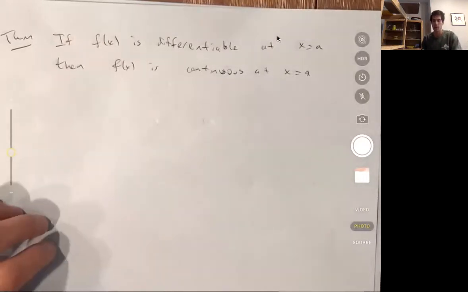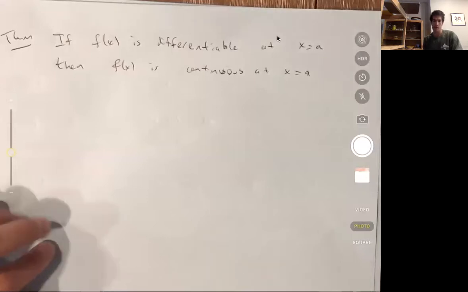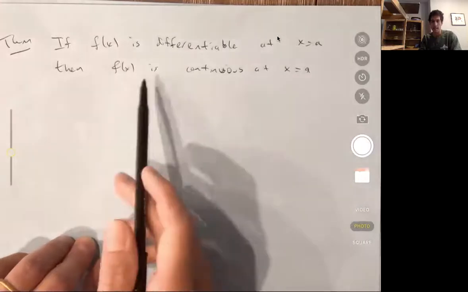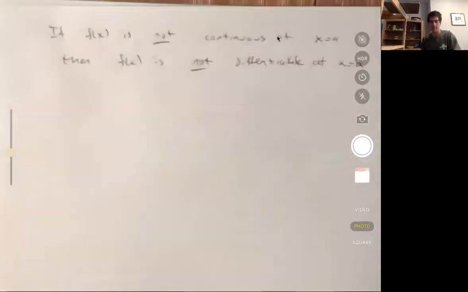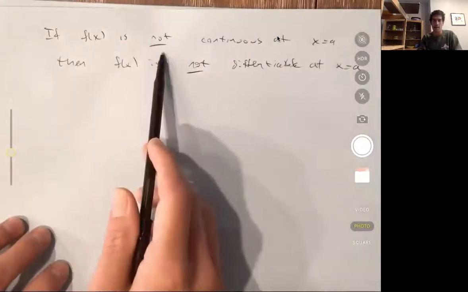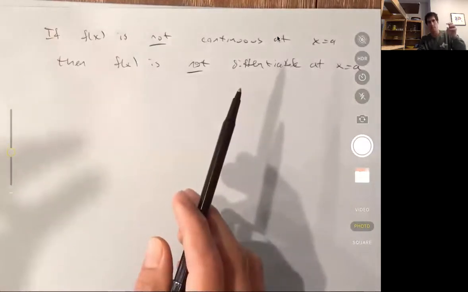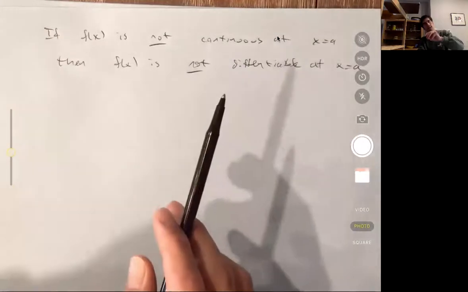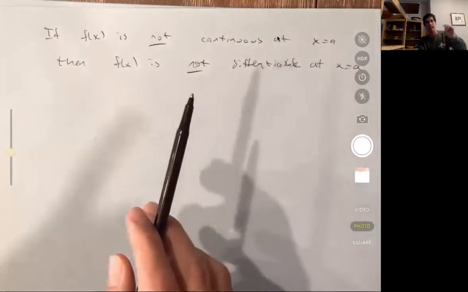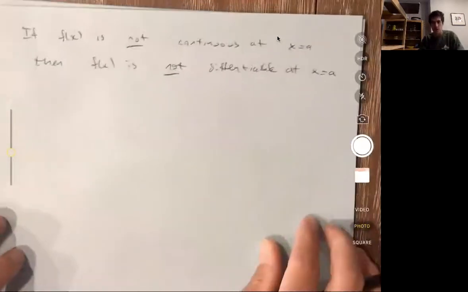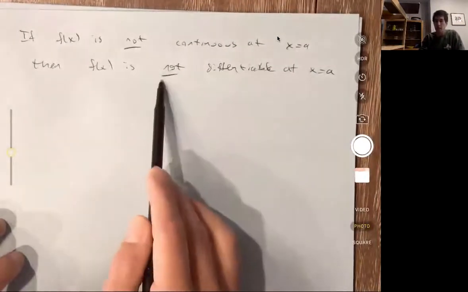So I'm going to prove this for you, but first let me give you intuition why this should be true. If you think about it, this statement is exactly the same as the statement that if the function is not continuous, then it's not differentiable. Being differentiable implies continuous is exactly the same statement as saying not being continuous implies not being differentiable. And so let me give you intuition for why this one should be true.